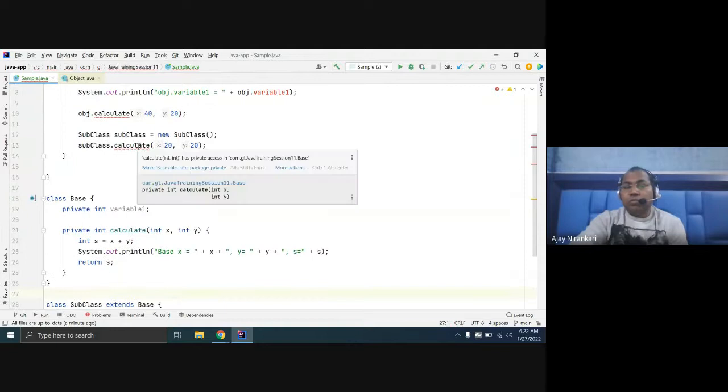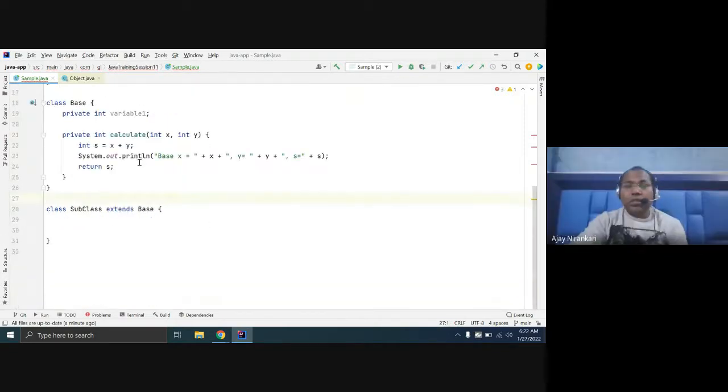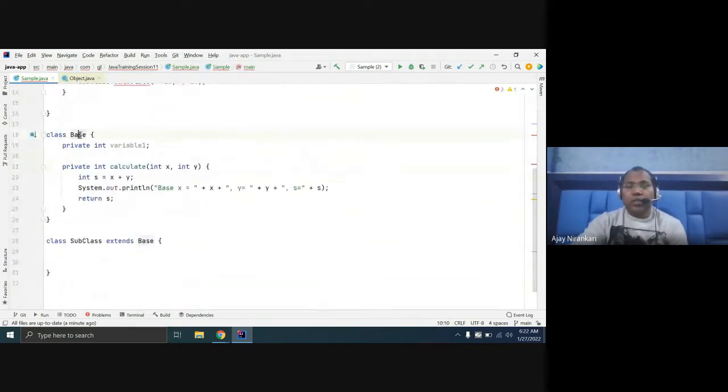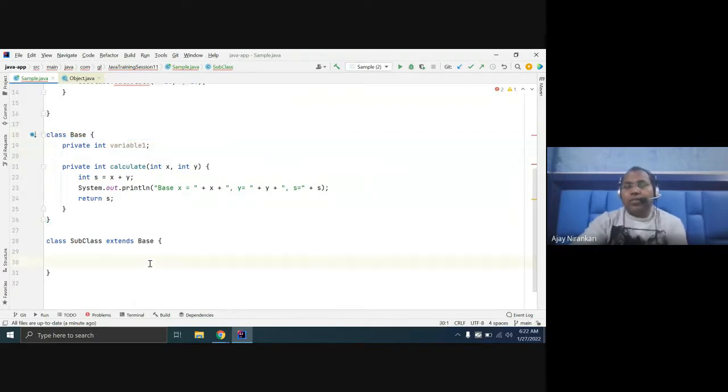No. Only those things which the base class wants the subclass to access are allowed.